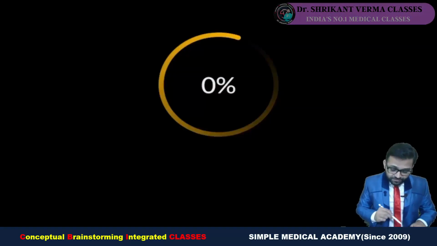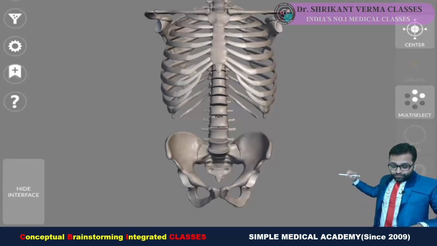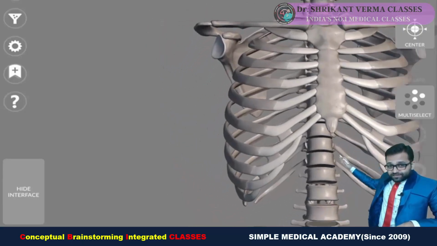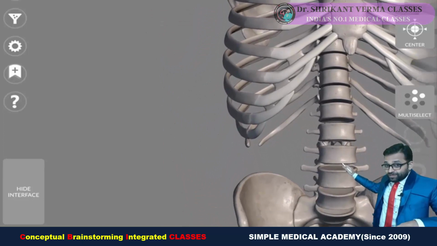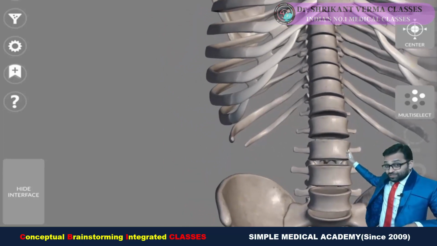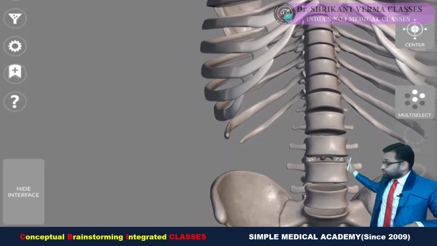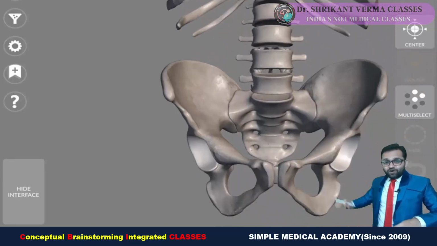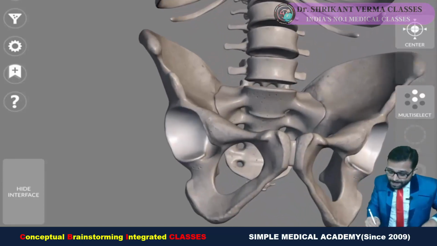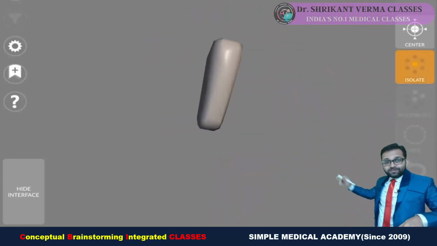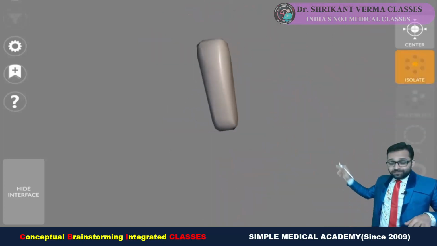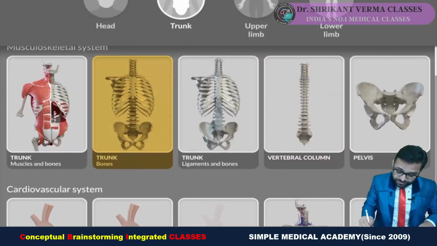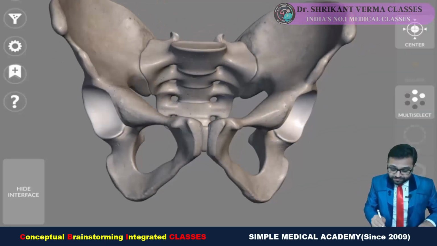See here, beautifully you can see the vertebra. In between the vertebrae, there is an intervertebral disc. So this joint between the two vertebrae is our symphysis variety. Also, you can see the pubic symphysis. Can you see this three-dimensional orientation in between the two bones? Yes, the same question was asked.